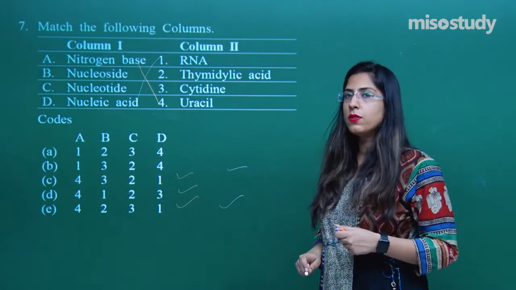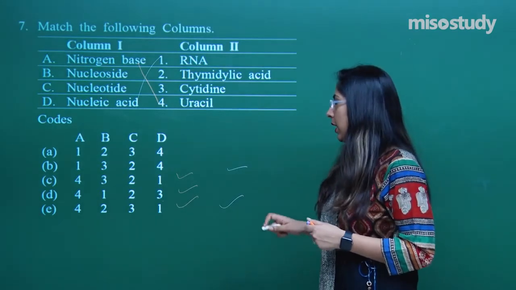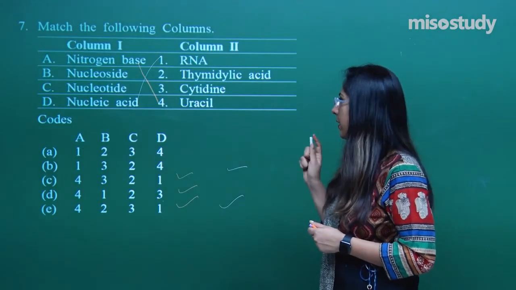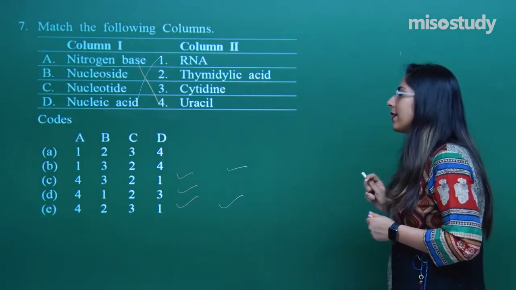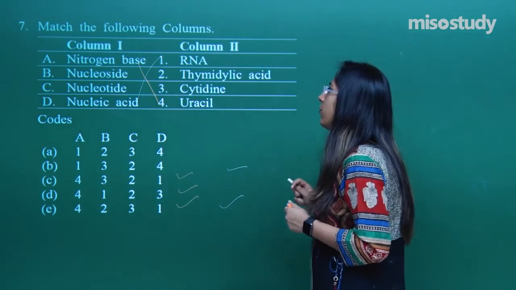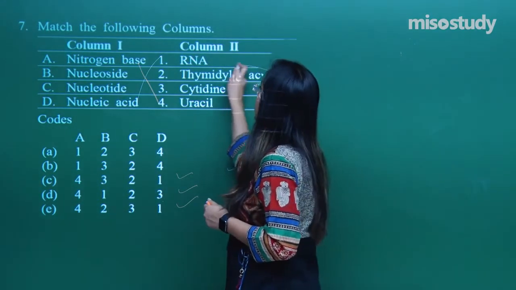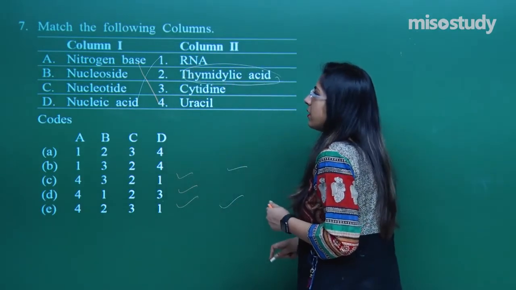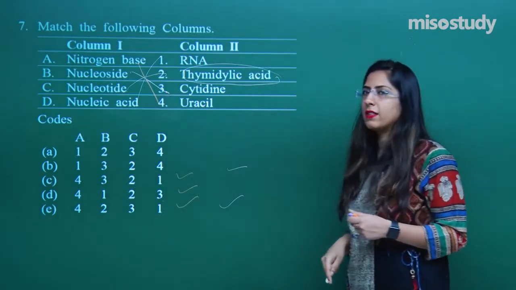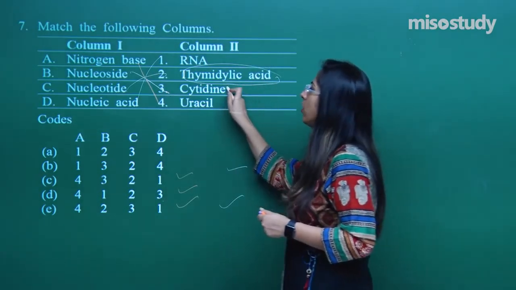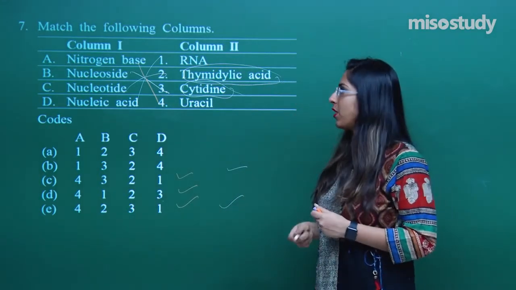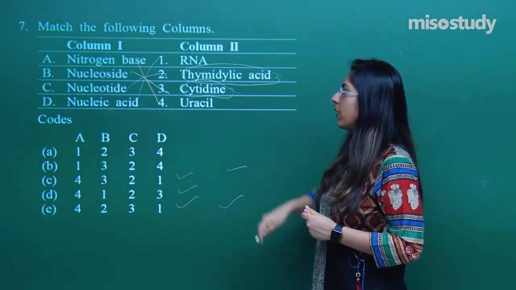Now, I have to choose the correct option among C and E, right? In C, the nucleotide is there. We know that a nucleotide is nothing but thymidylic acid. And nucleoside is cytidine. Nucleoside is always written as thymidine, adenine, etc. So, this is a cytidine over here.